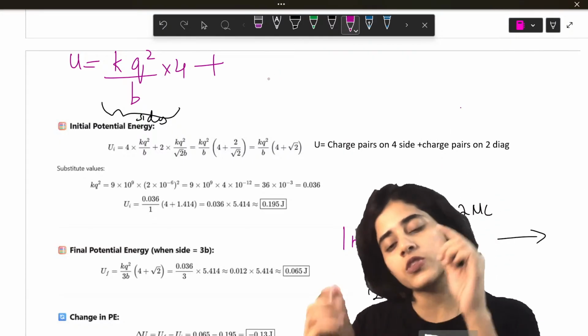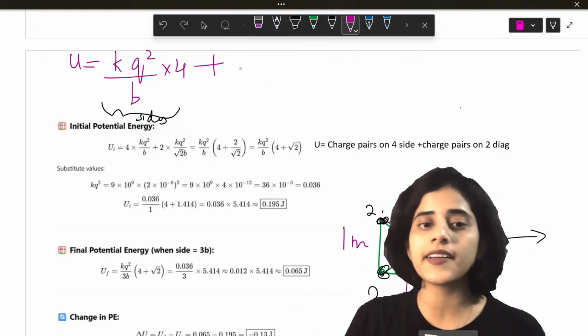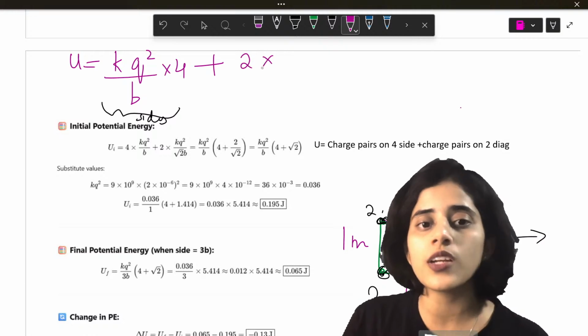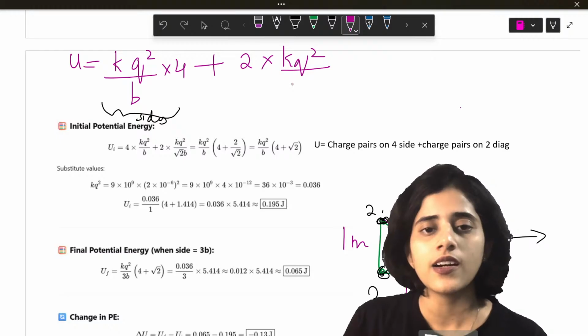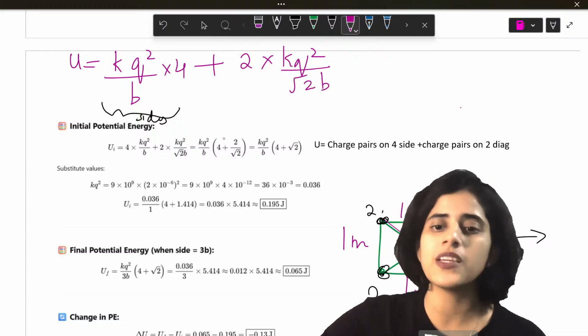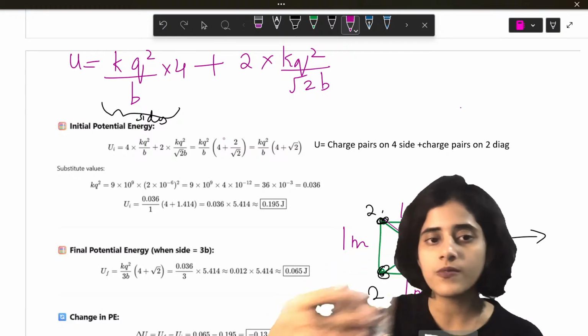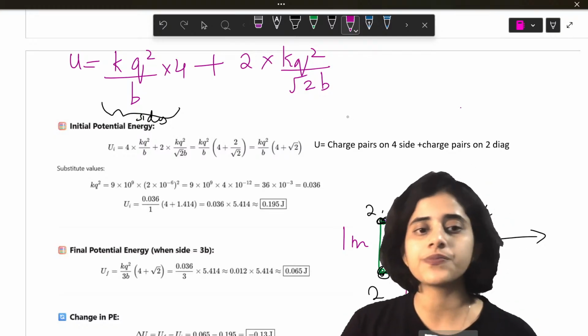So here the distance between the 2 charges is going to be square root of 2. There are 2 diagonals. So 2 into KQ square by root 2 into B. B is just 1. Okay.